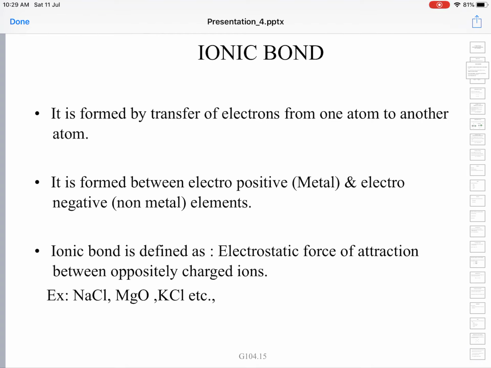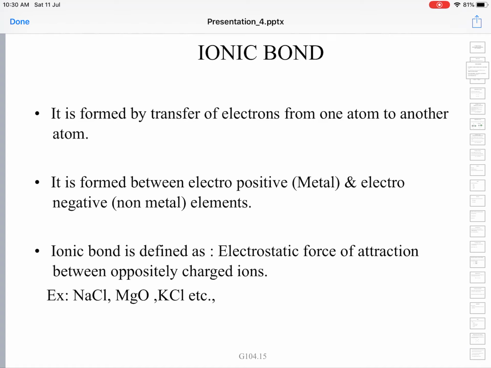So the ionic bond is formed by transfer of electrons from one atom to another. It is formed between an electropositive element and another electronegative element.